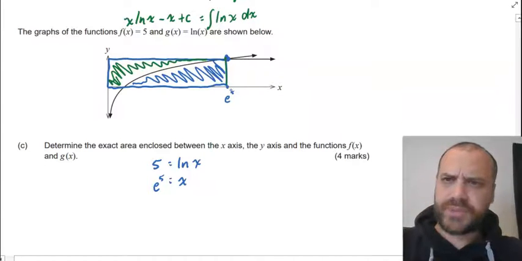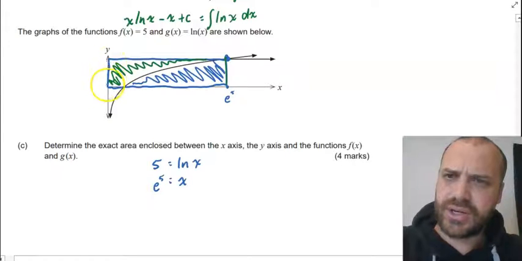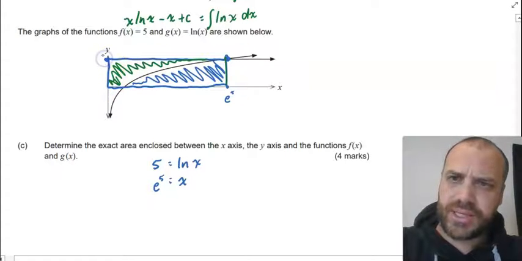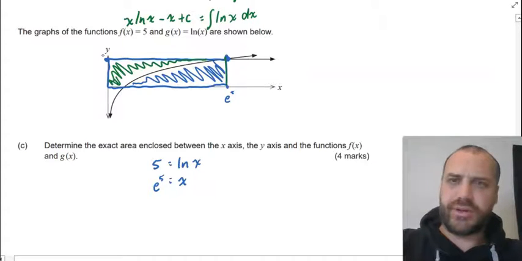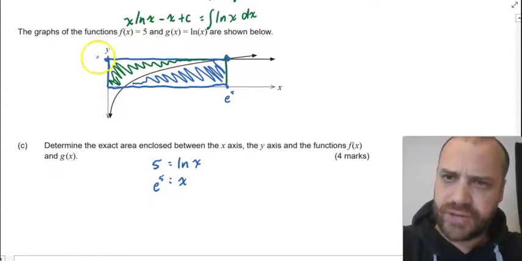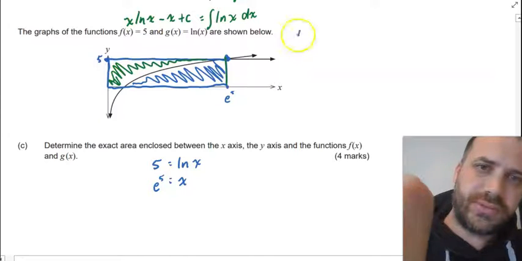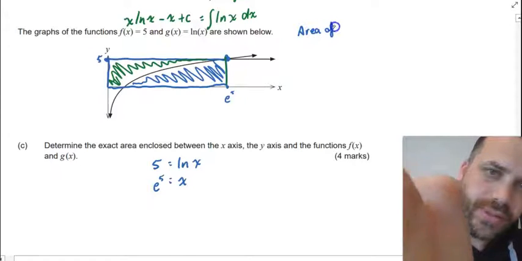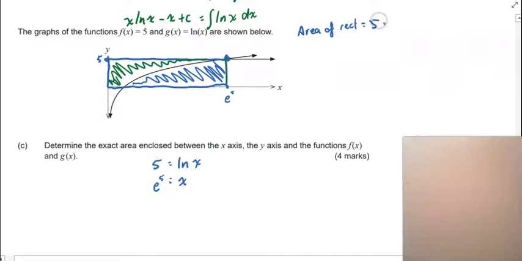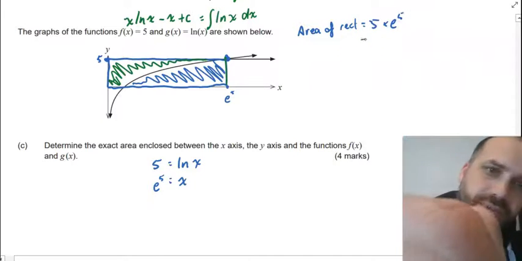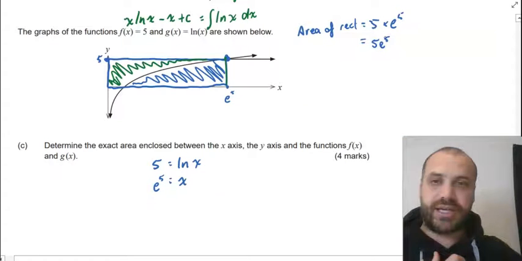Okay, I'm also going to need to find the area of this rectangle, right? Which means that I need to know this point here. Actually, I already know it, right? Because I know 5. Alright, so that's 5. So that means that I know the area of the rectangle. Area of rectangle equals 5 times e to the 5, which is just 5e to the 5. Alright, area of the rectangle, done.